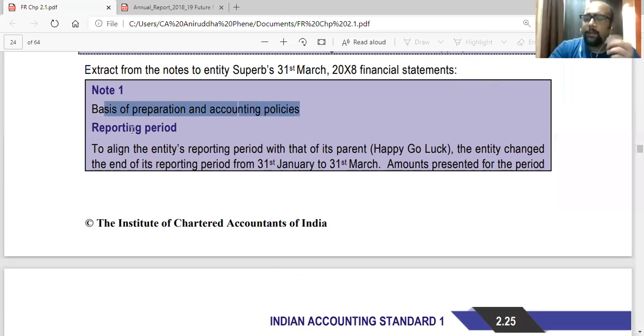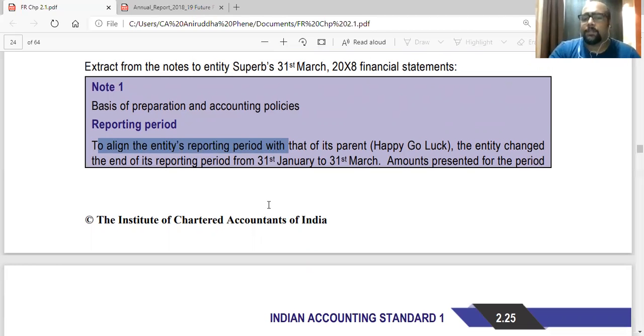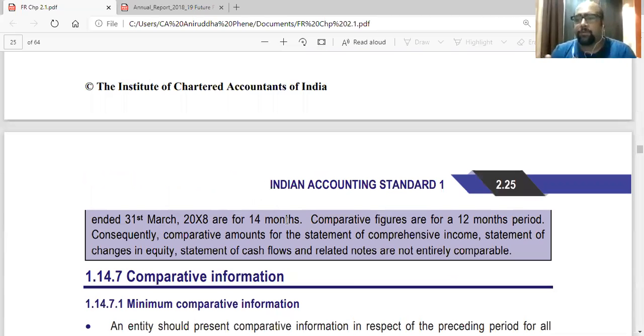About reporting period, they will have to explain that to align the entity's reporting period with that of its parent, Happy Go Lucky, the entity changed the end of its reporting period from 31st Jan to 31st March. The amounts presented for the period ended 31st March are for 14 months. So whatever amounts we are presenting are for 14 months. And the comparatives, that is the column of last year, is for 12 months period. That is last year's comparatives for Superb.